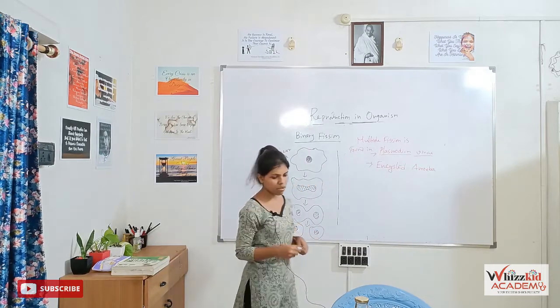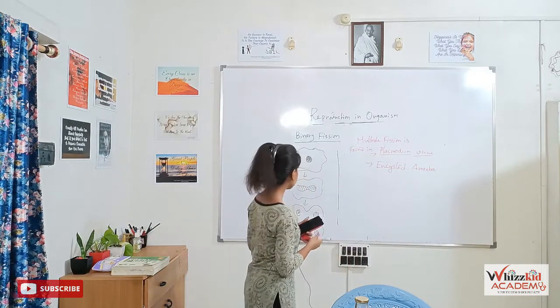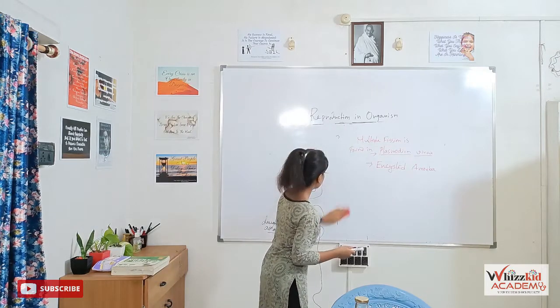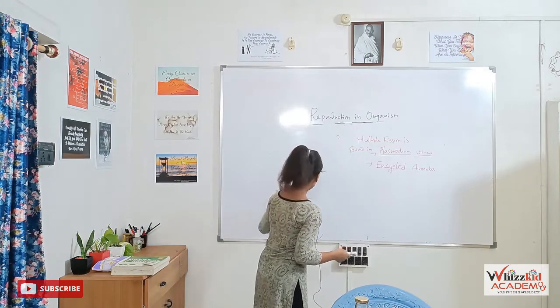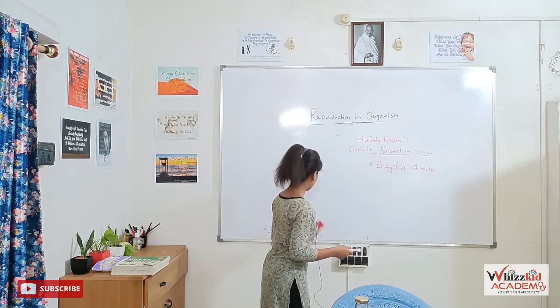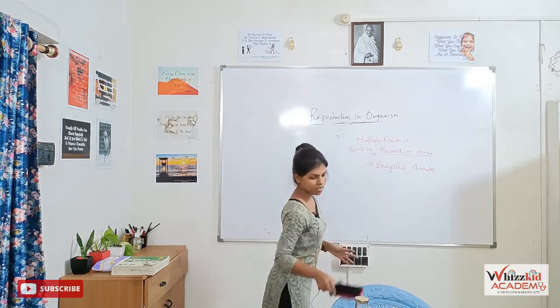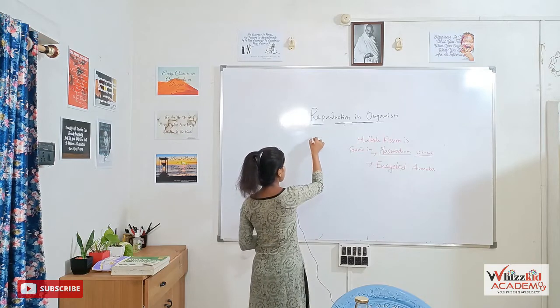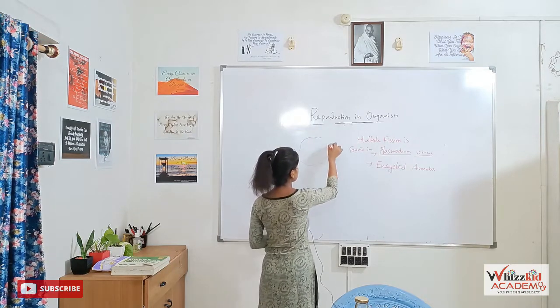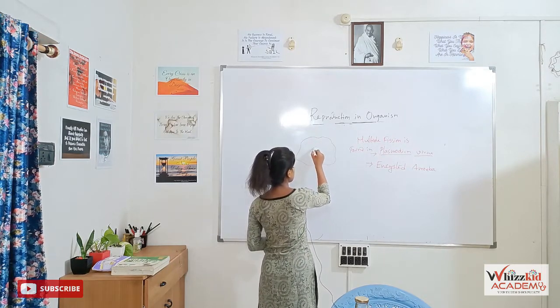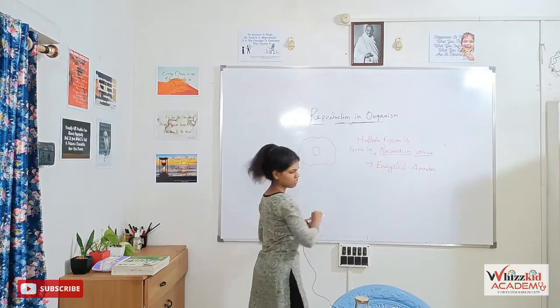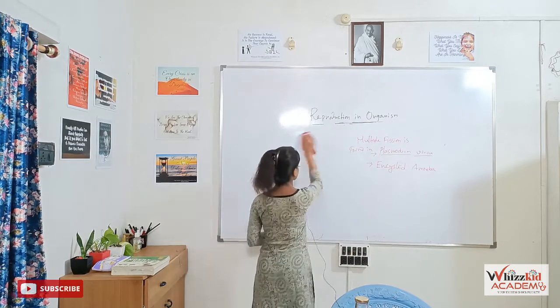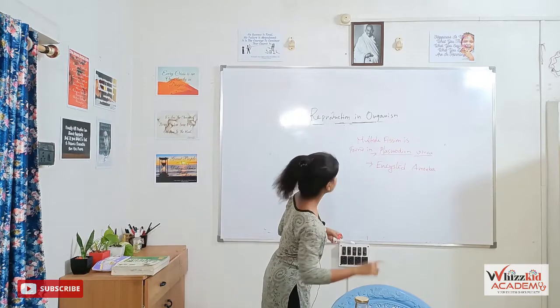What happens in case of multiple fission? Suppose it's the body of Plasmodium. This is a nucleus. It's like amoeba.